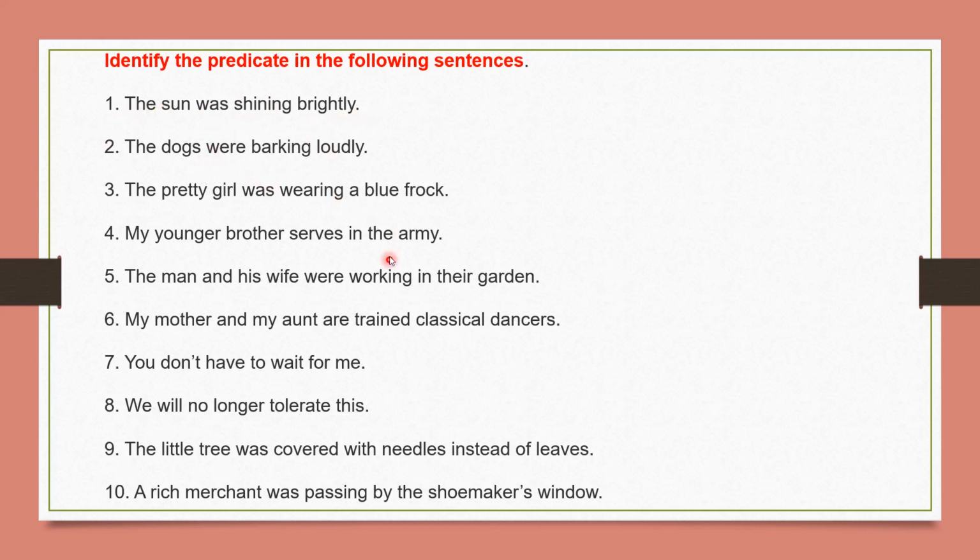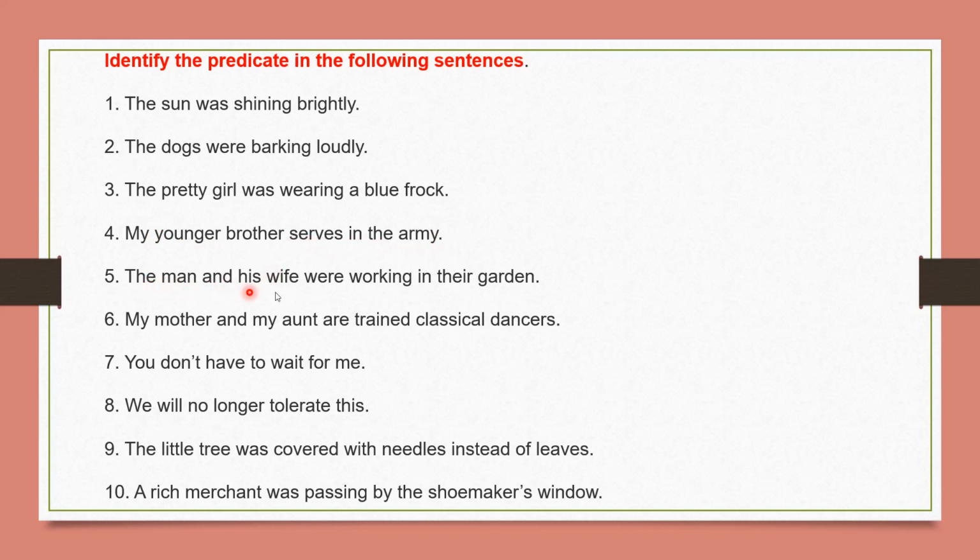We have seen these examples in the previous table, up to the sixth sentence. Like: The sun was shining brightly. The dogs were barking loudly. The pretty girl was wearing a blue frock. My younger brother serves in the army.